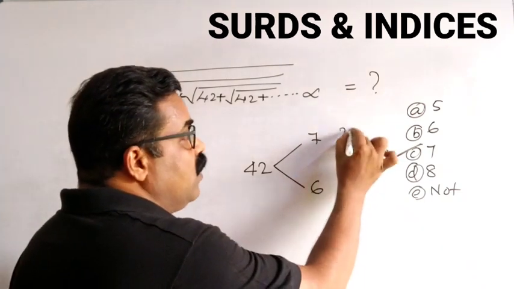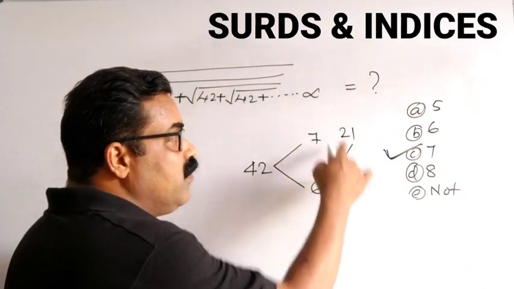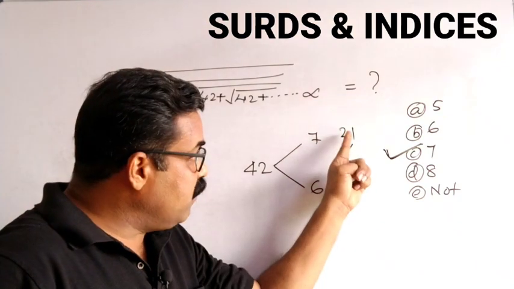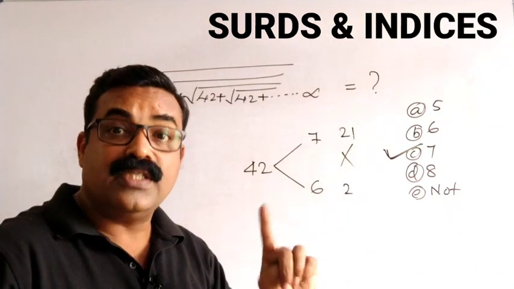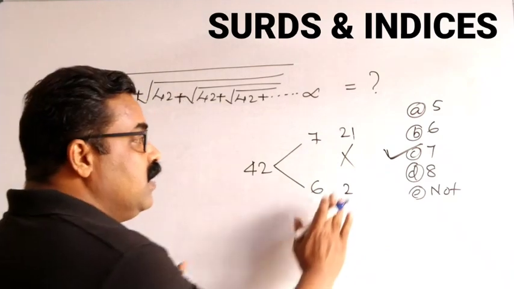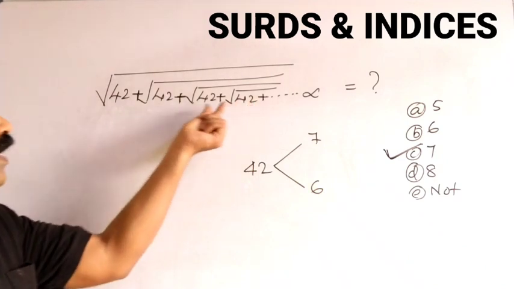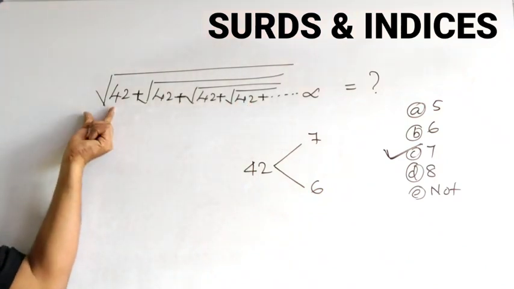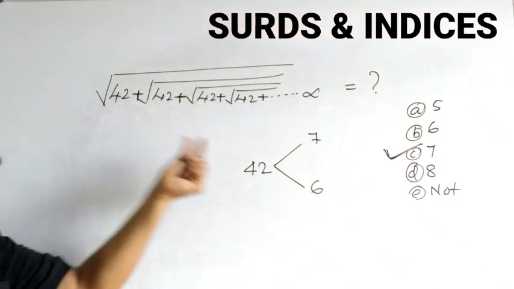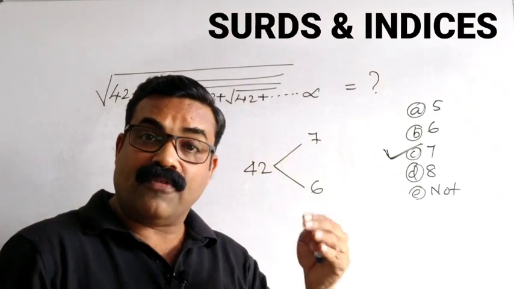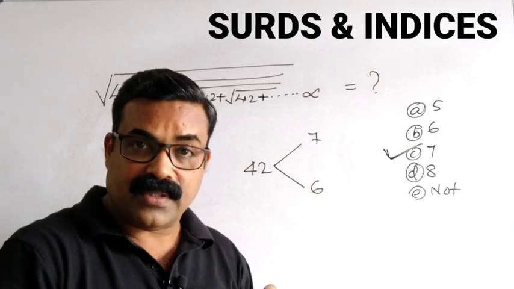But the difference between 2 and 21 is not 1, so we cannot take that. All the numbers you will get in questions will have factors like this. These are special numbers selected for making questions in your competitive exams.